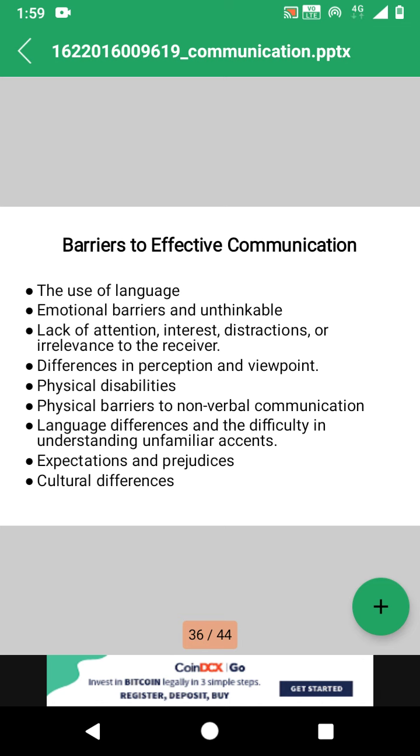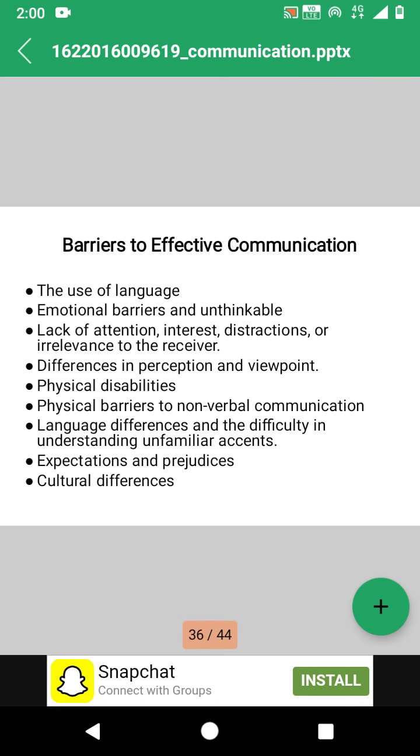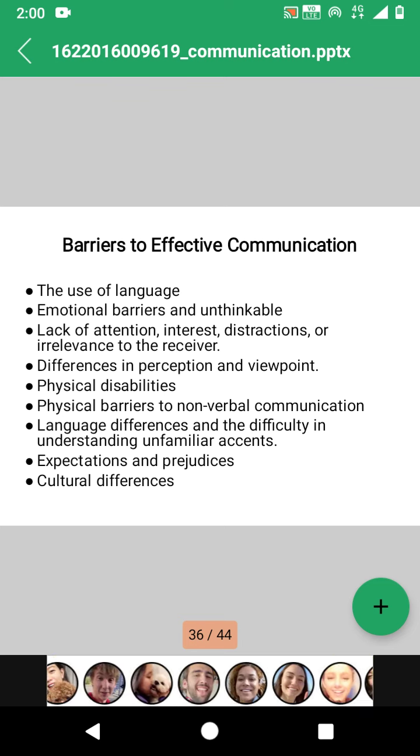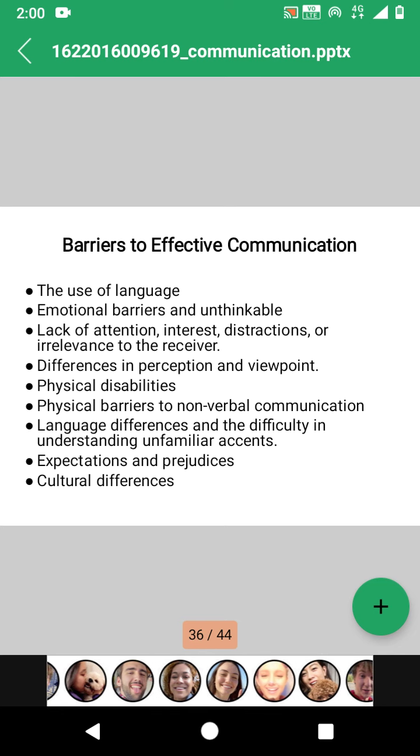People often hear what they expect to hear rather than what is actually said and jump to incorrect conclusions. So this plays a very important role in affecting communication.